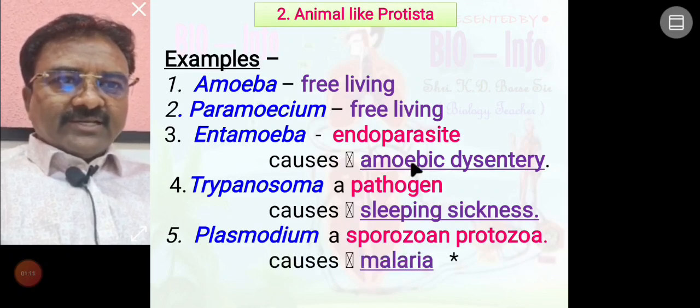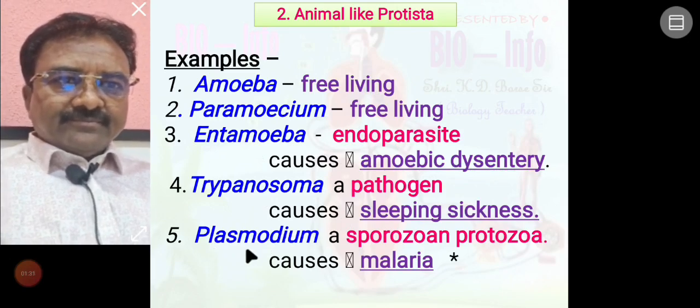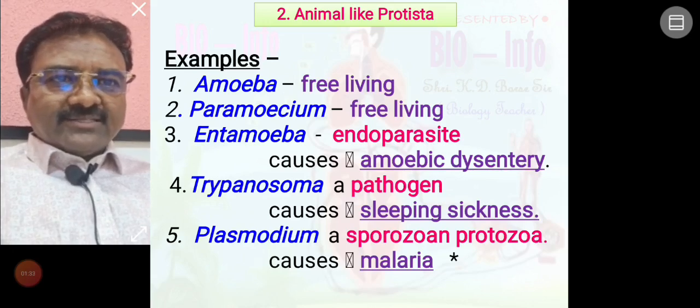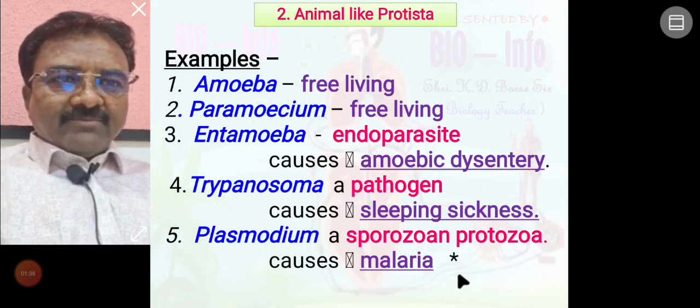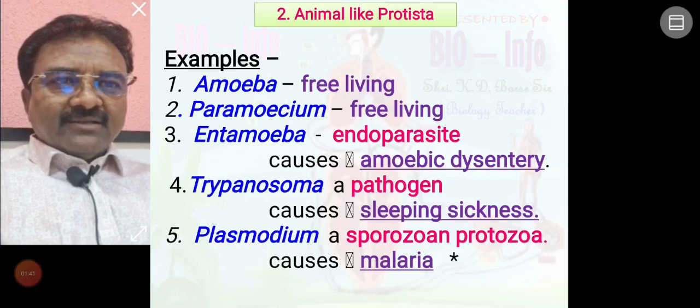So here listed: amoebic dysentery, sleeping sickness and malaria are different diseases caused by animal like Protista, Entamoeba, Trypanosoma, Plasmodium. Up to this we have discussed in detail. Most animal like Protista organisms cause disease, so they are called pathogens and endoparasites.